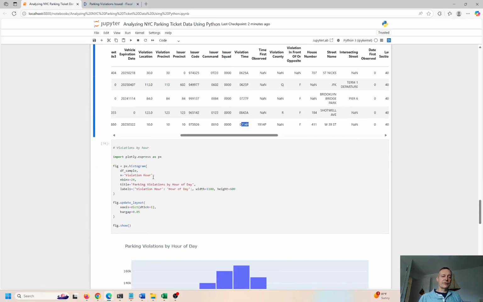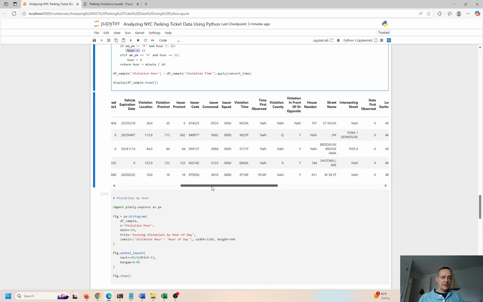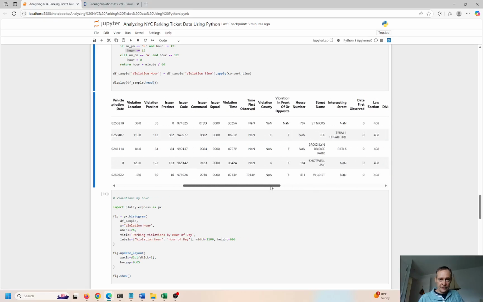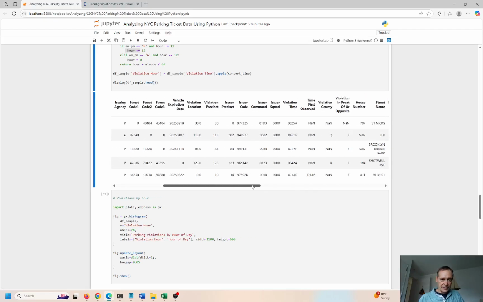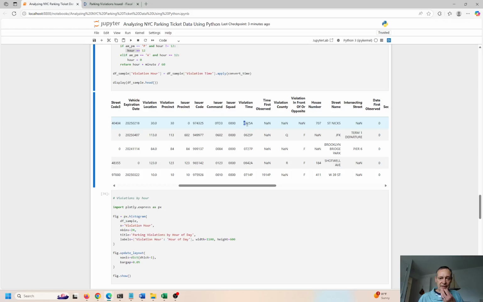So we have to run this little script over here above just to get that cleaned up. If a.m., p.m., p. Otherwise, if not 12, then hour equals 12, and then we consider a.m., right? So we use a little logic to get things cleaned up. All right, and then we get the violation hour over here. So 641 over here, and this is 1923. And if we go back over here, so where's this column? Oh, it's kind of towards the beginning. So 6:25 a.m. and this is 7:14 p.m.